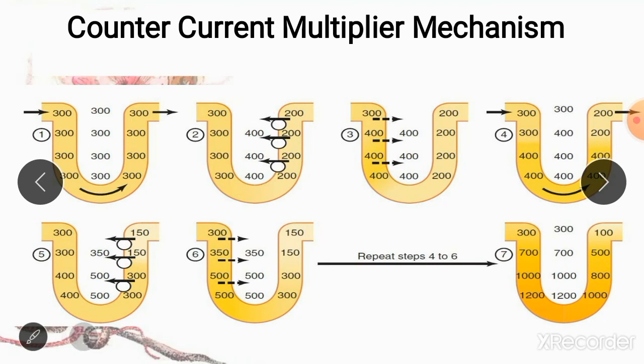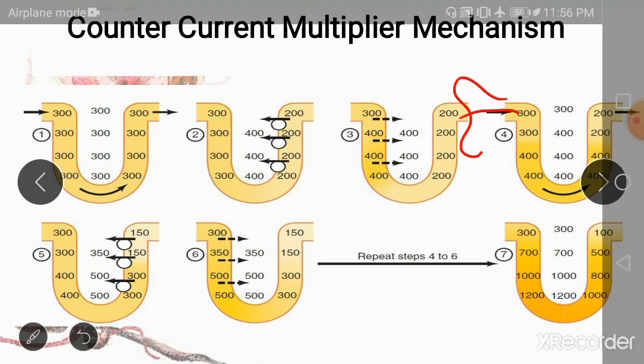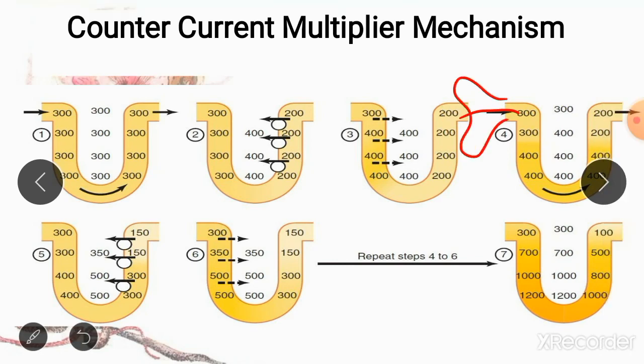So what happens next is, new filtrate is going to enter, because there is always filtration taking place at the Bowman's capsule, and new fluid which is filtered again has the osmolarity of 300 milliosmoles. This new column of fluid is going to push fluid from the descending limb towards the ascending limb.